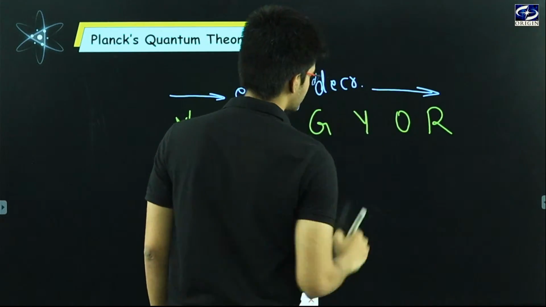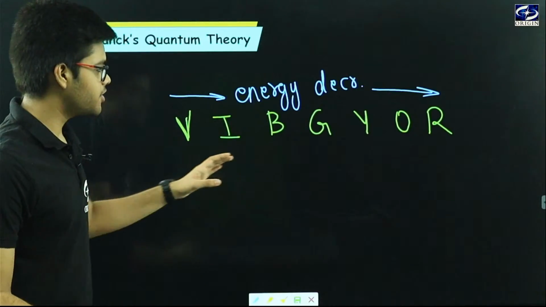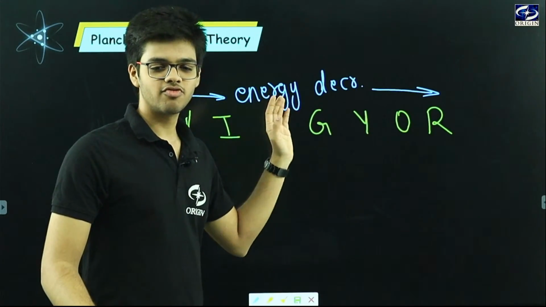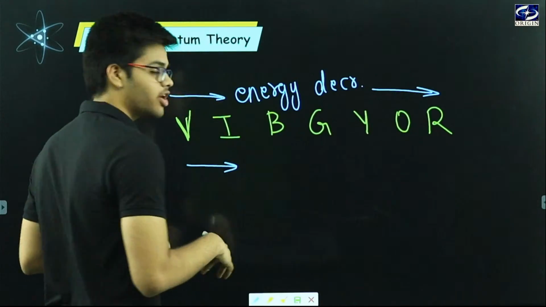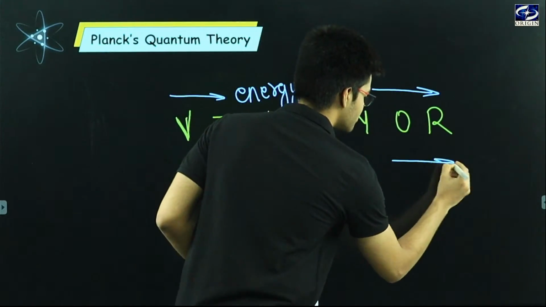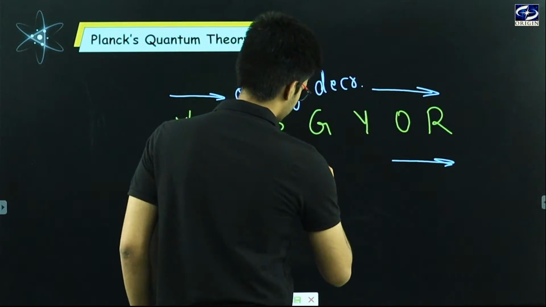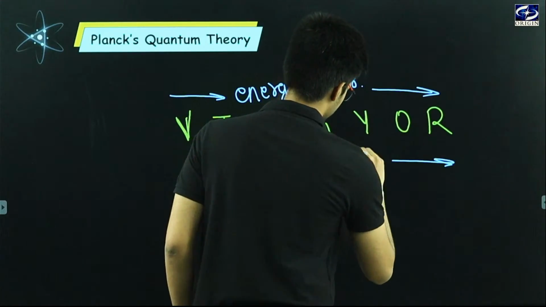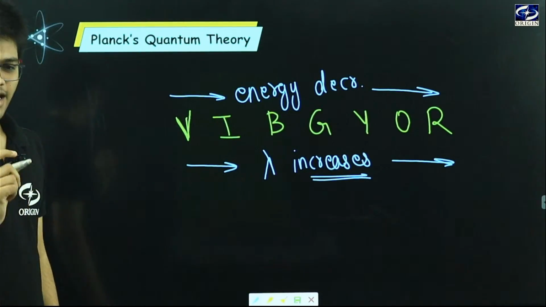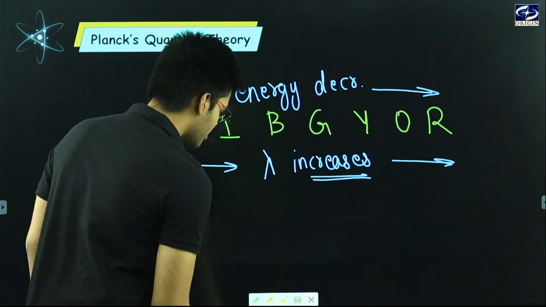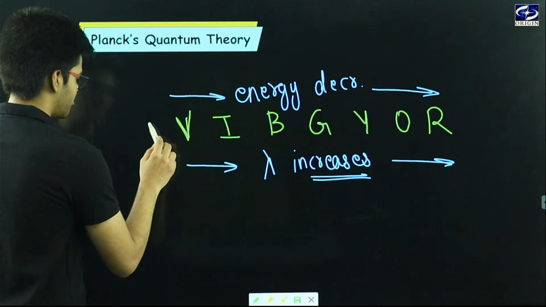But going from violet to red, the wavelength increases.